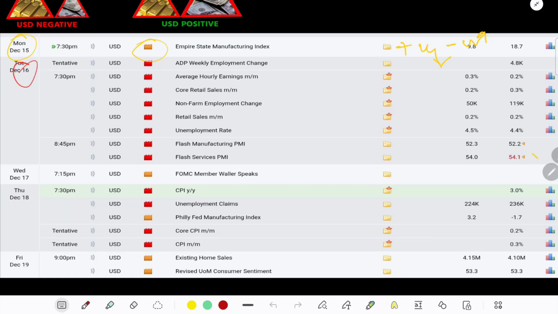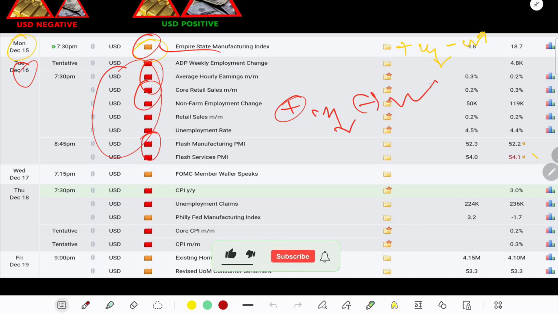On Tuesday we have a lot of news for USD, a lot of major news. The orange color news are semi-major and red color news are major. Same thing: if we get a positive value we will sell gold, and if we get a negative value we will buy gold.